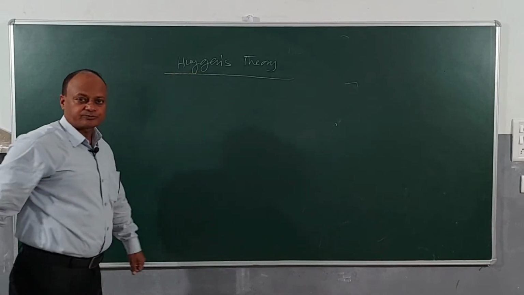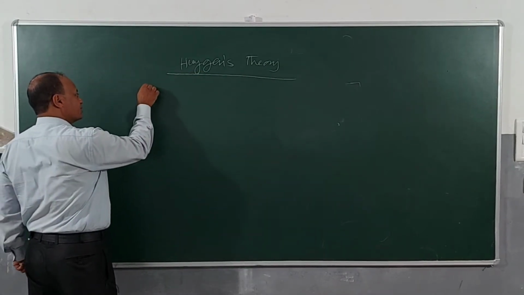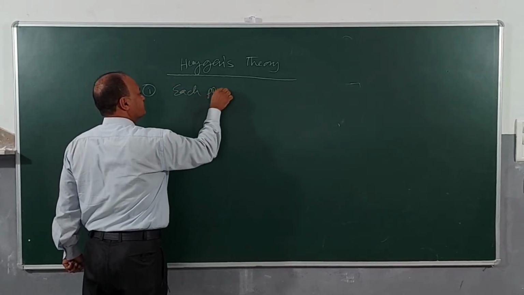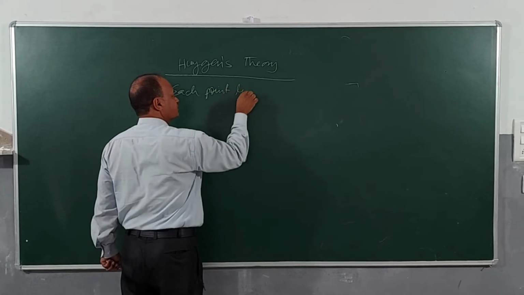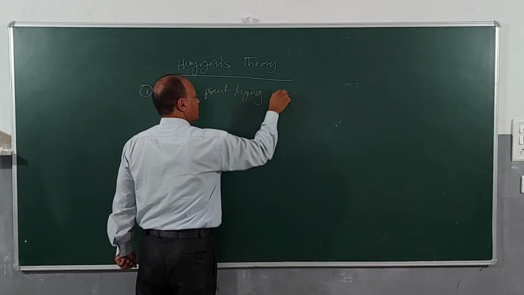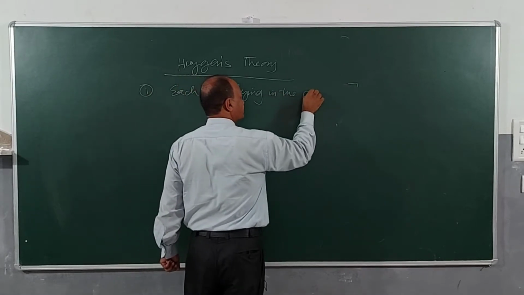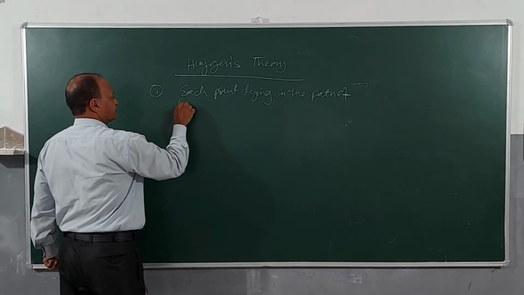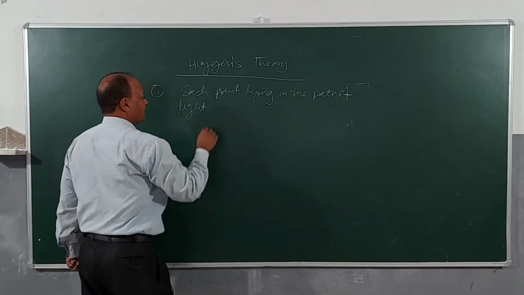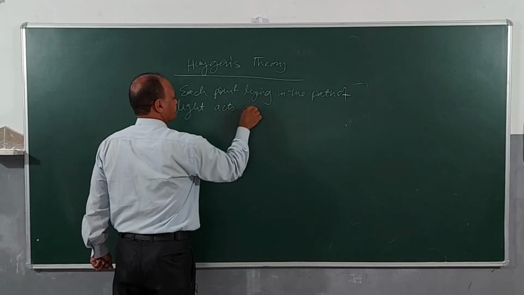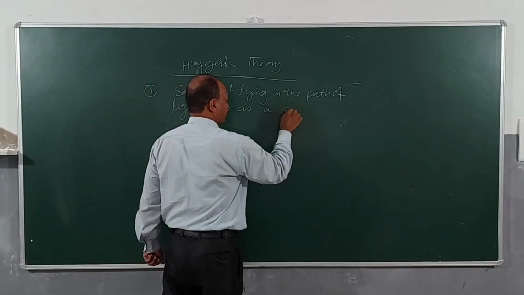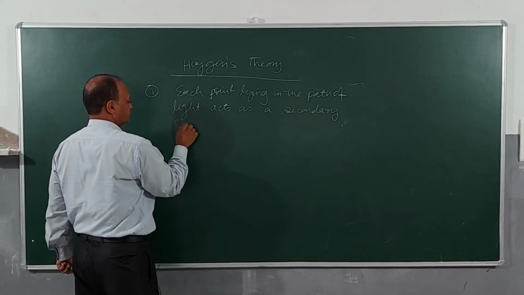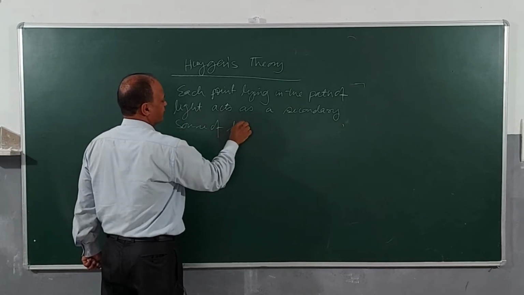Huygens theory. First one: each point lying in the path of light acts as a secondary source of light.